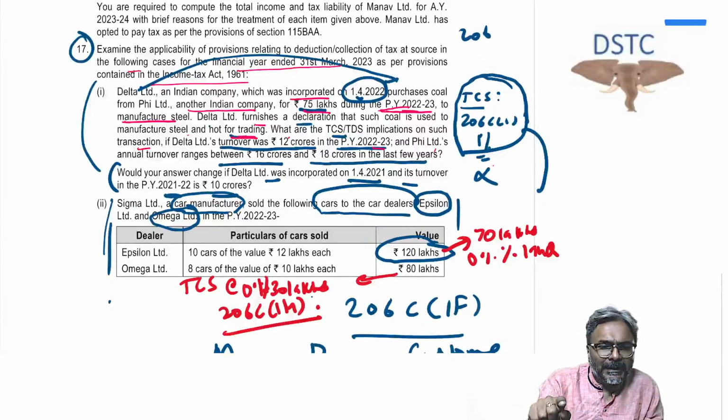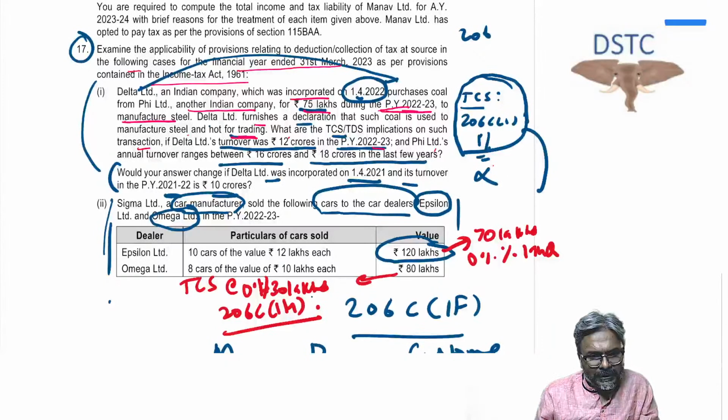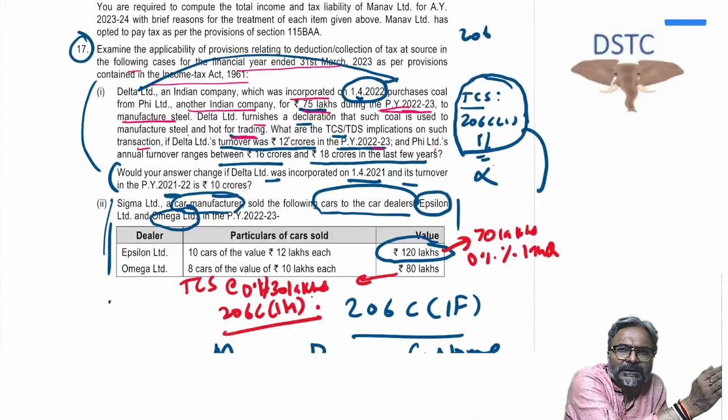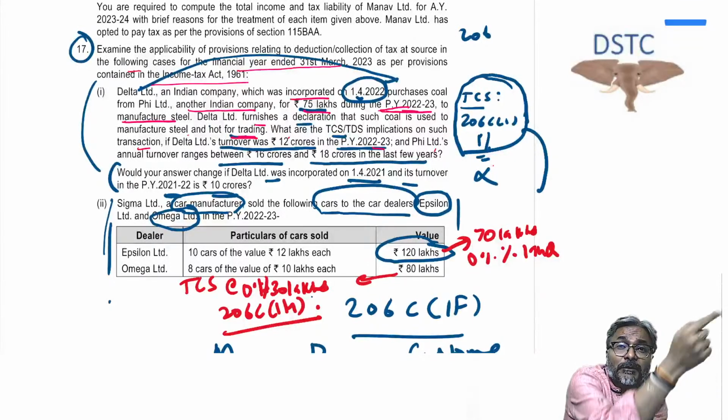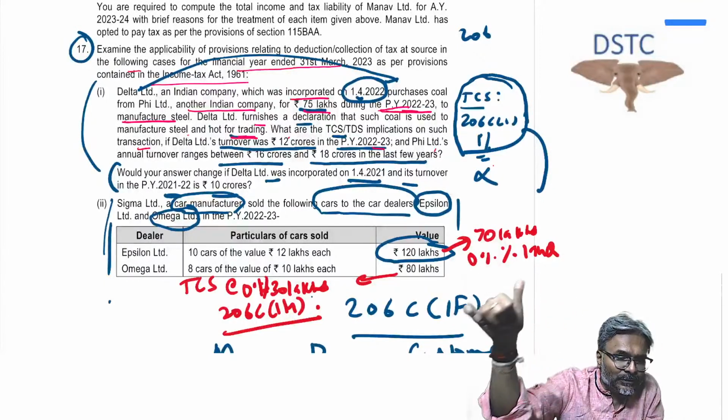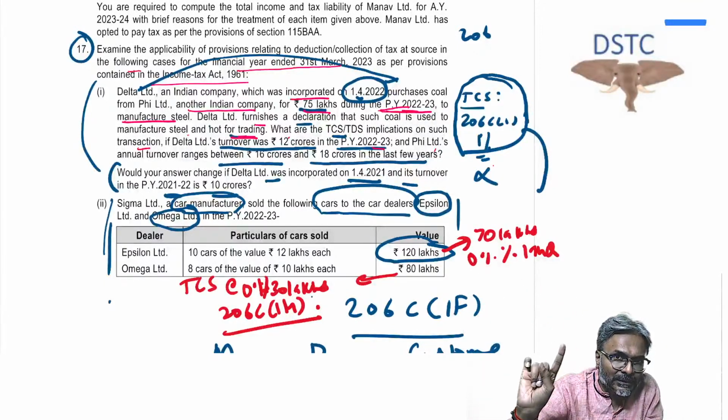Now Delta Limited is the buyer, as they have told you in this particular context. They have purchased this coal for rupees 75 lakhs. What is the purpose of purchasing? Purchasing is for further manufacturing. So can we therefore say no TCS under section 206C(1)? No TCS under section 206C(1).